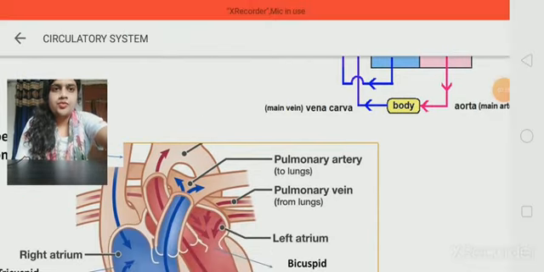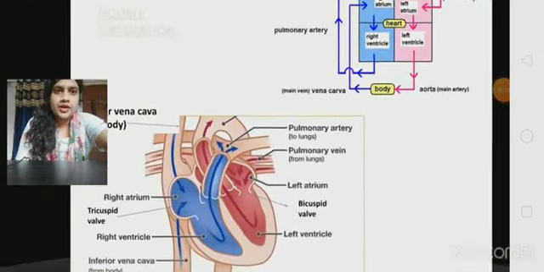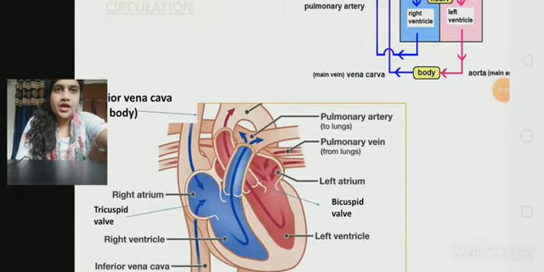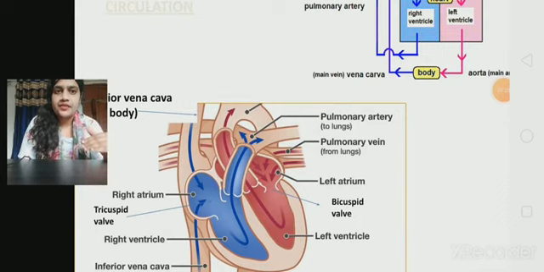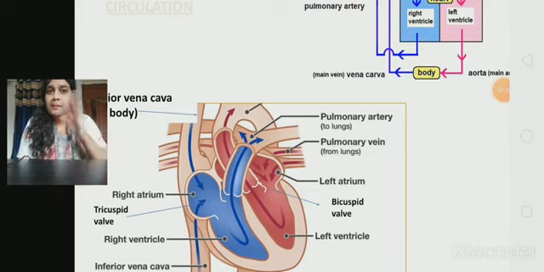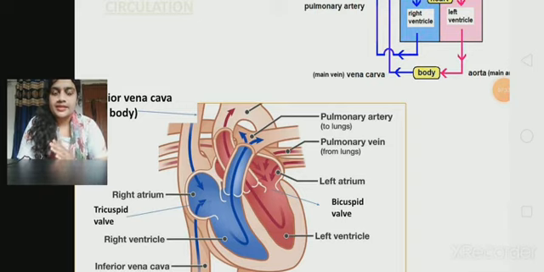The impure blood comes into the right atrium from the superior vena cava and inferior vena cava, and from this right atrium it goes to the right ventricle through the tricuspid valve, and this tricuspid valve prevents the backflow of blood to the right atrium. It is just like the door of our room, so that no one can enter and exit from our room. So the blood from the right ventricle moves to the pulmonary artery, and from the pulmonary artery it goes to the lungs for purification or oxygenation purposes.